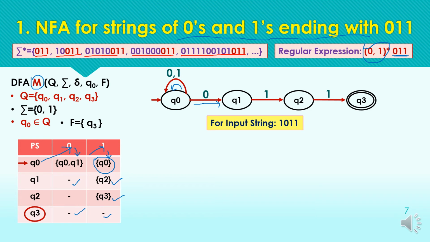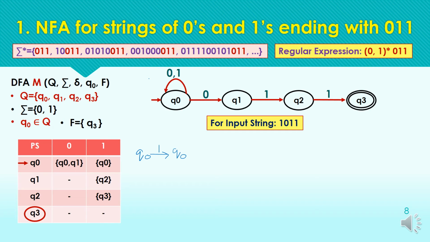Okay, so now let's consider the acceptance or transitions for an input string from the initial state. So sample string taken over here is 1, 0, 0, 1, 0, 1, 1. So starting from the initial state for this string, initially we are at state q0. For the input symbol 1, we are moving to the state q0 itself.